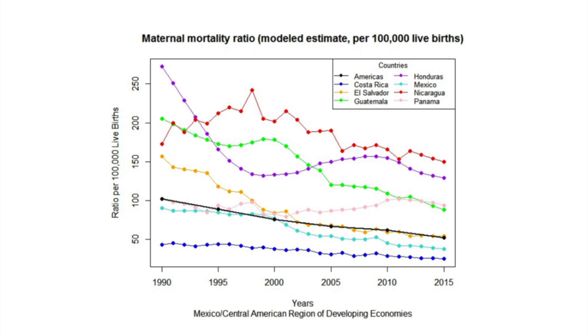This next line plot portrays the maternal mortality ratio per 100,000 live births in the same countries. We see that Honduras has the steepest drop in maternal mortality ratio from 1990 to 2000. Interestingly, in Honduras, the drop in maternal mortality is before the drop in incidence of tuberculosis by approximately 10 years. Again, we see that Costa Rica has the lowest percentages. Both Mexico and Costa Rica are countries that have ratios that are below the average ratios for the Americas region. Overall, Nicaragua has the highest percentages, and Panama seems to experience nearly no change in their ratios from 1990 to 2015.